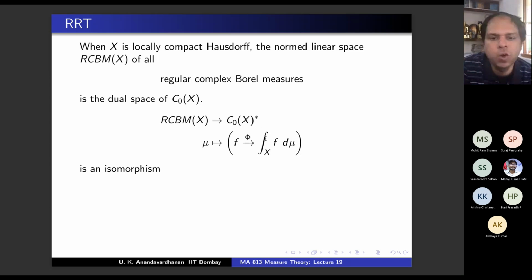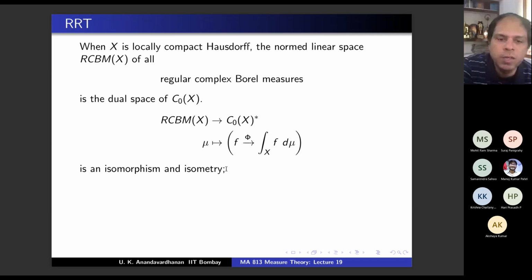You got a constant times the norm of f in C0(X), no? Norm of f is a sup norm. Okay, it's clear. Okay, so that is continuity. So you are using polar decomposition. Okay, so you have to show that it's injective, surjective, and you have to show it's an isometry.